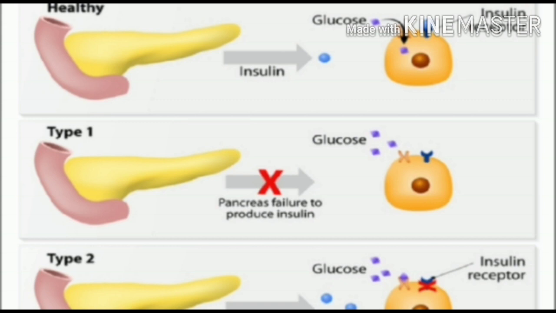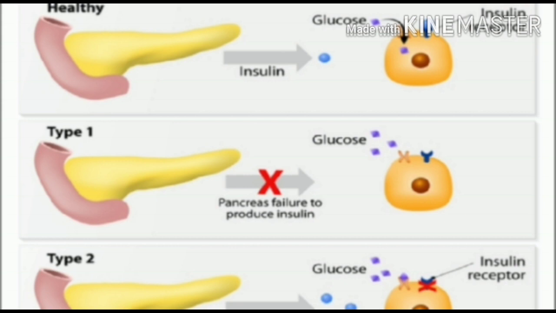First, type 1 diabetes. It is also called insulin dependent or juvenile onset diabetes. It is diagnosed in children and young adults and caused by destruction of the insulin producing beta cells of the islets of Langerhans in the pancreas, leading to deficiency of insulin.